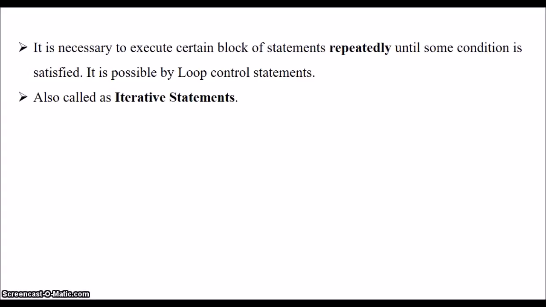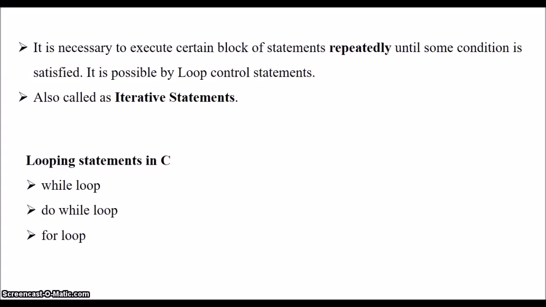This is possible by loop control statements. These loop control statements are also called iterative statements, looping statements, looping control statements, etc.